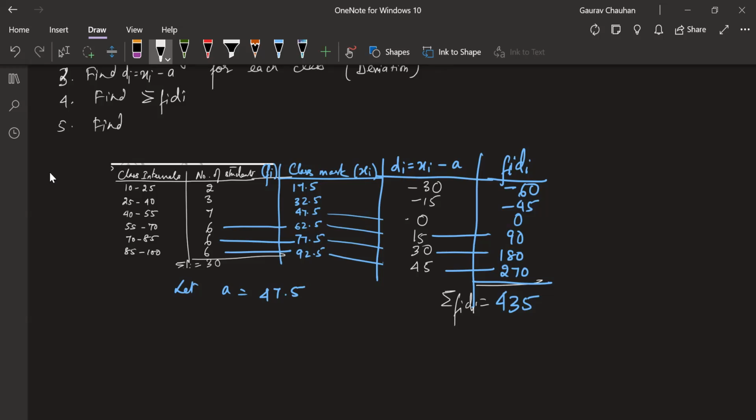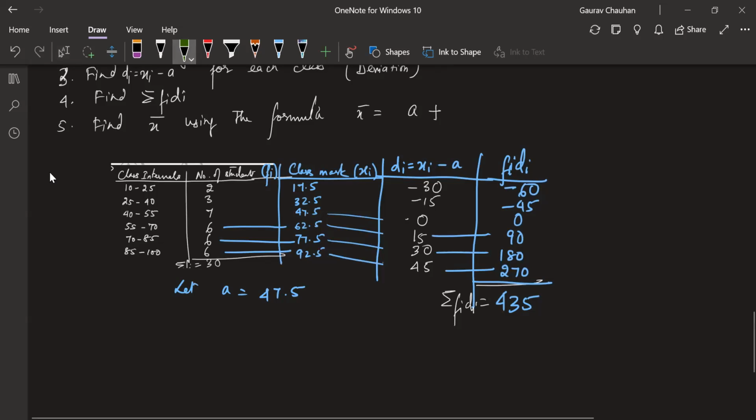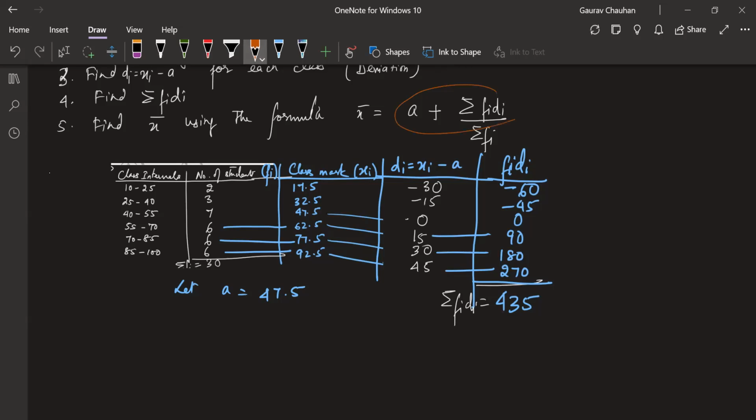Find x bar, that's the mean, using the formula x bar equal to a plus sigma fi di by sigma fi. So I add the assumed mean as it is, and I find the mean of all the fi di. Previously this a plus was not there, it was just sigma fi xi by sigma fi. Now I'm doing a plus this thing. This is my formula using assumed mean.